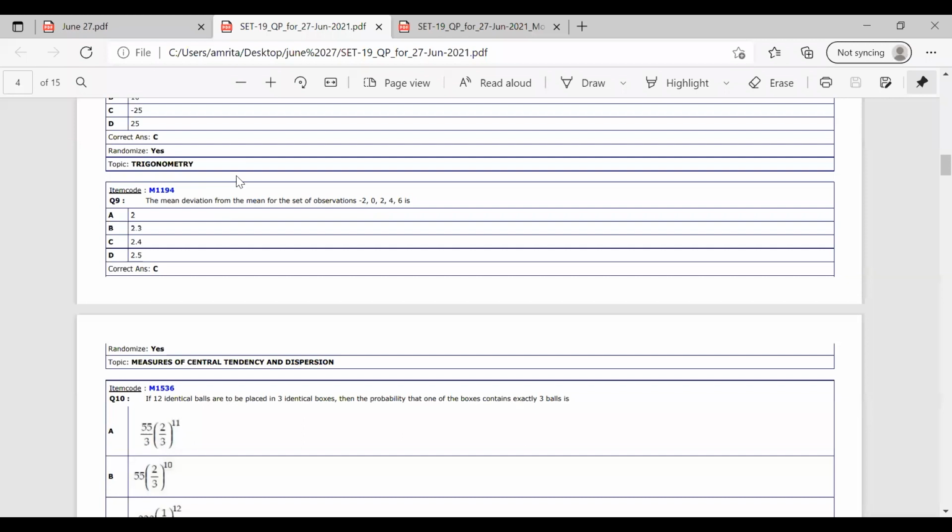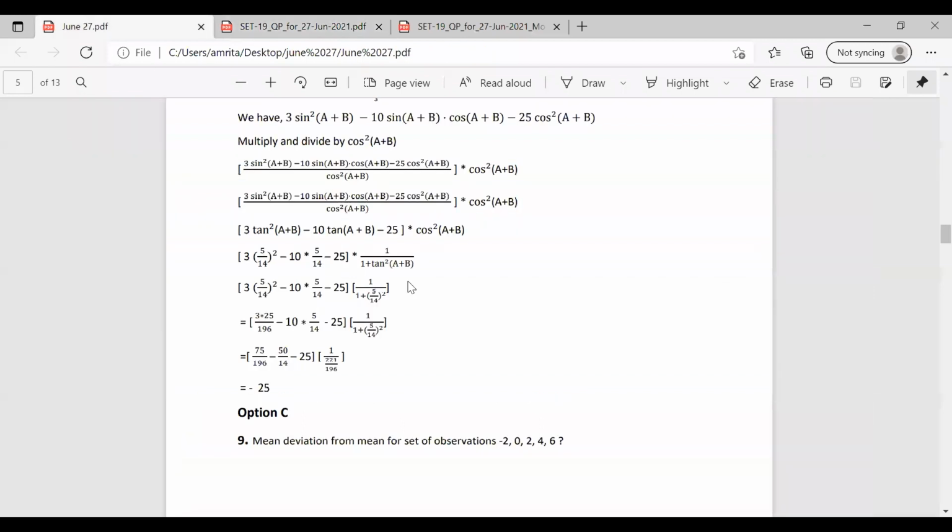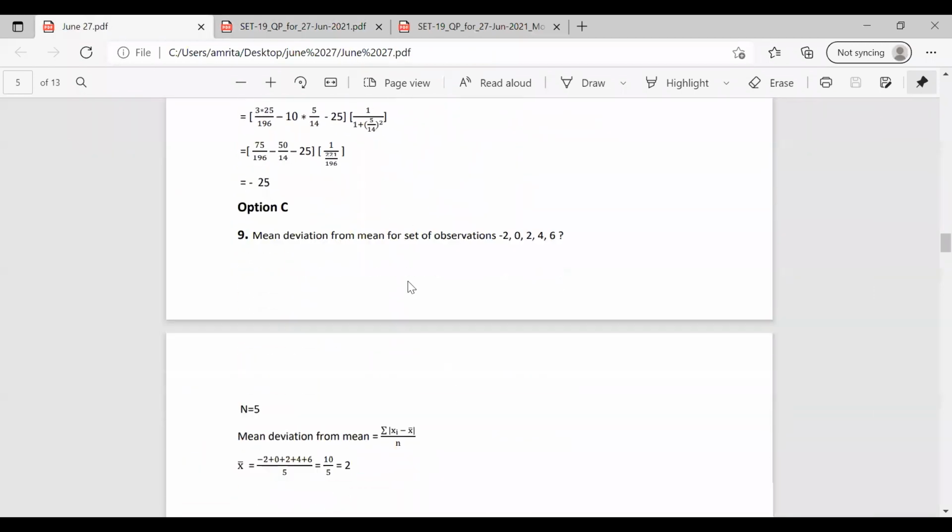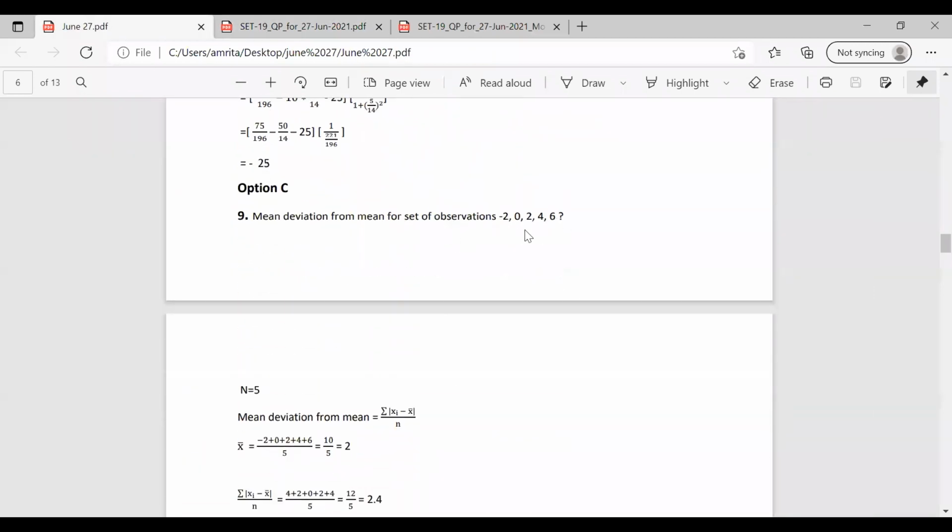The mean deviation from the mean for the set of observations -2, 0, 2, 4, 6 is. So these are the set of observations. We know that the number of terms is 5. And the mean deviation from the mean equation is sigma |xi - x bar| by n.